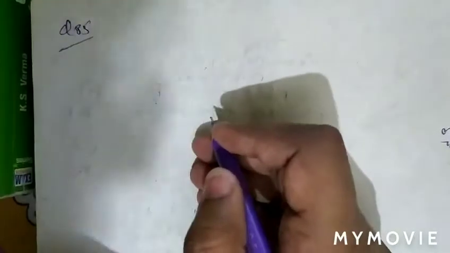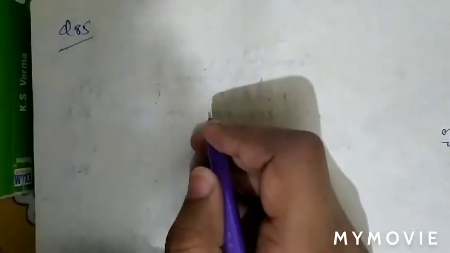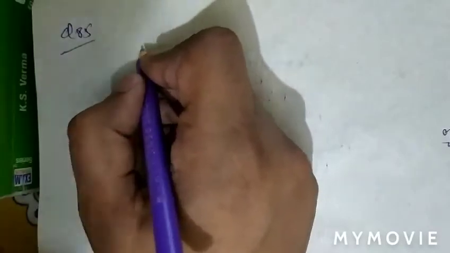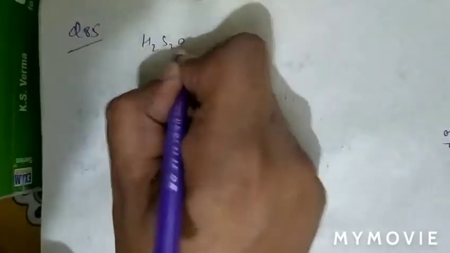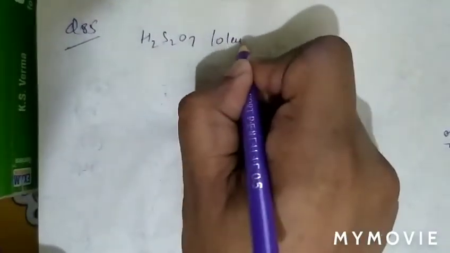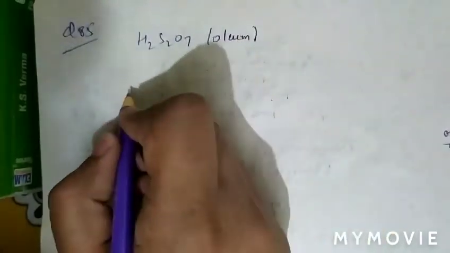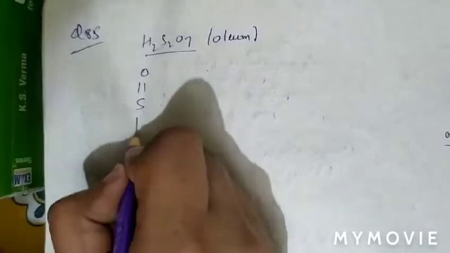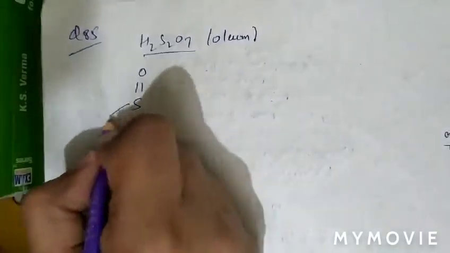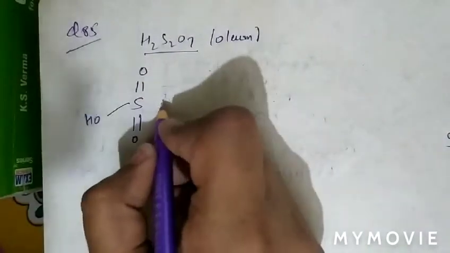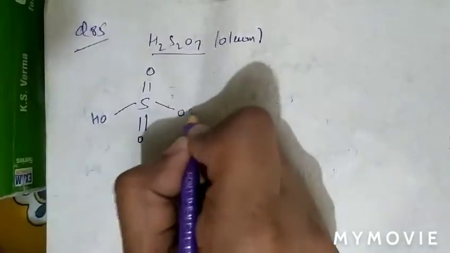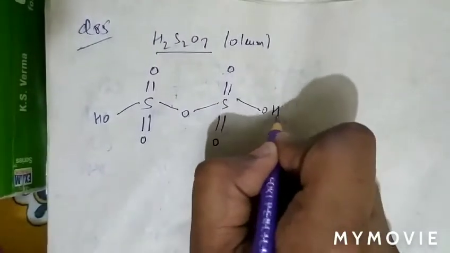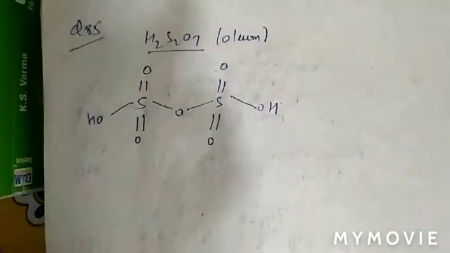Question number 85: the oxo acid of sulfur that does not contain a bond between sulfur and sulfur atoms. As we know, H2S2O7 is also known as oleum. It contains sulfur and oxygen multiple bonds. One is an OH pair, and there is an oxygen linkage between the sulfurs. So this is the structure of H2S2O7.